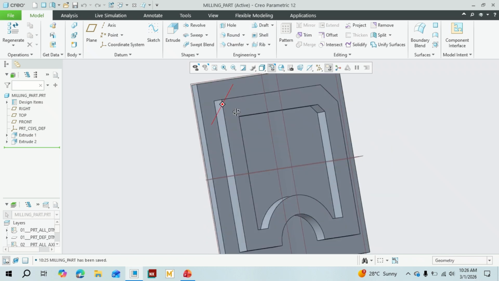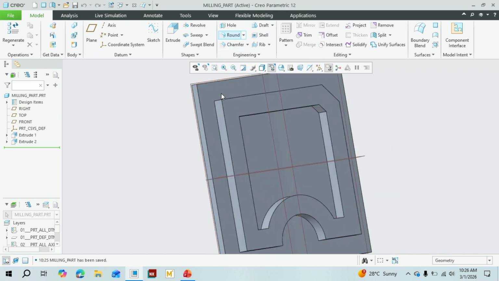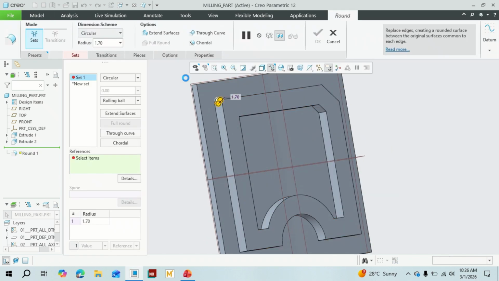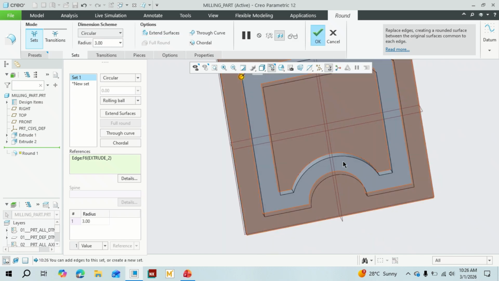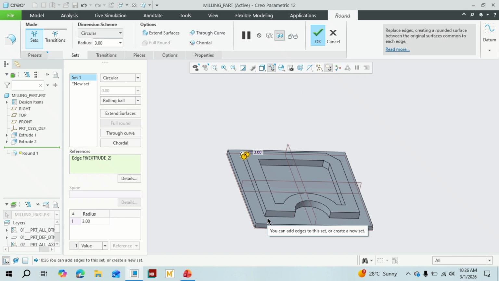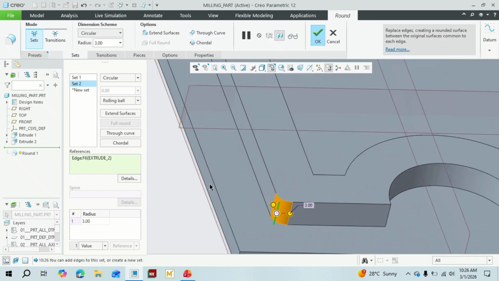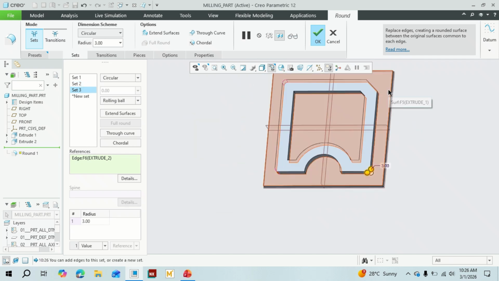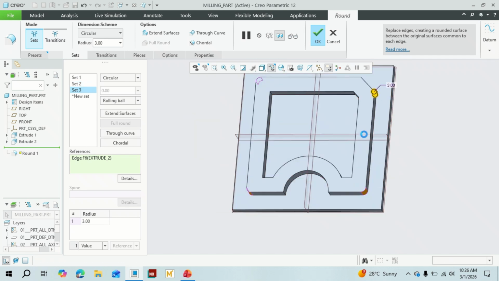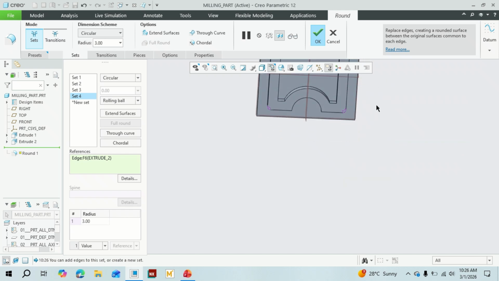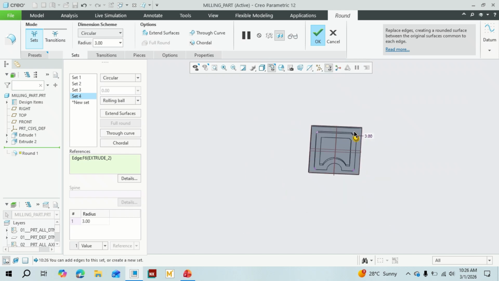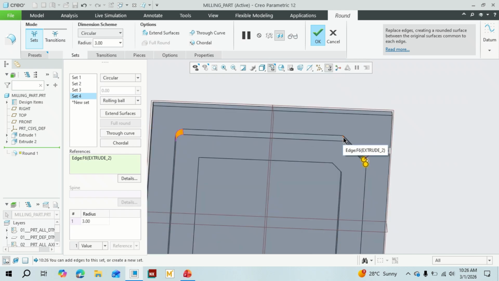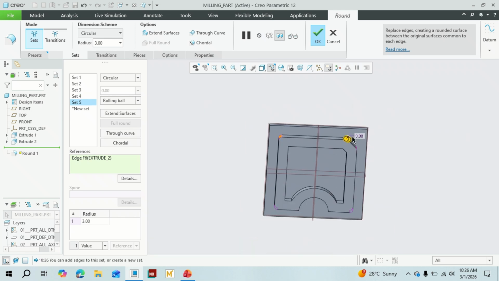Even if you machine it without giving a radius, it will be machined like a fillet only, because the tool cannot generate sharp corners because of the tool tip radius.